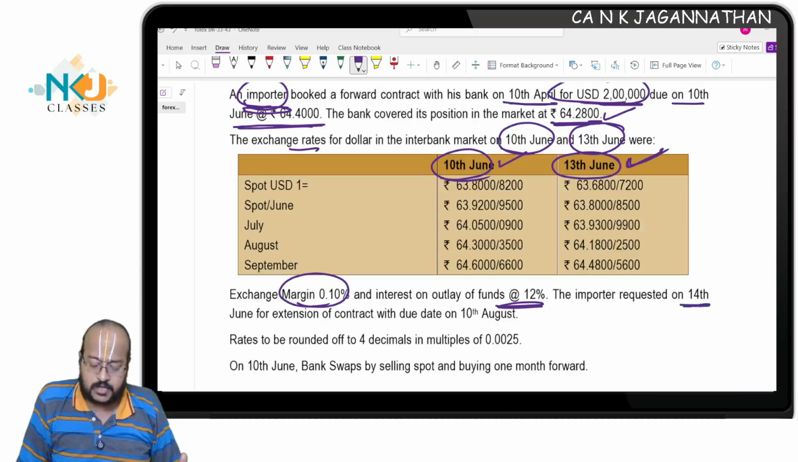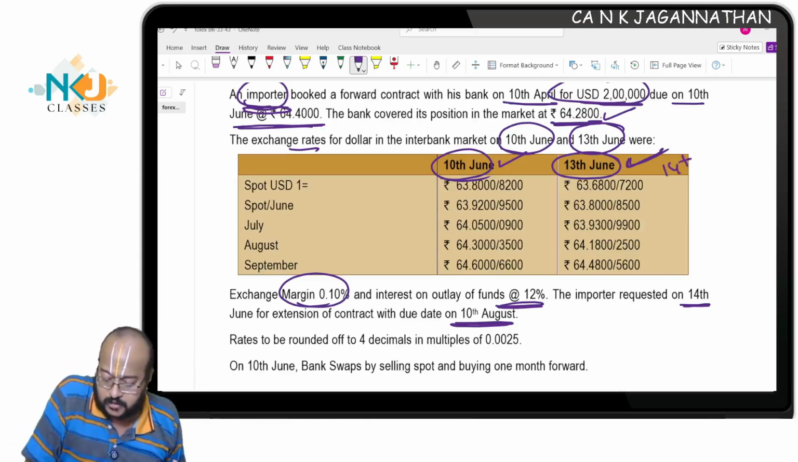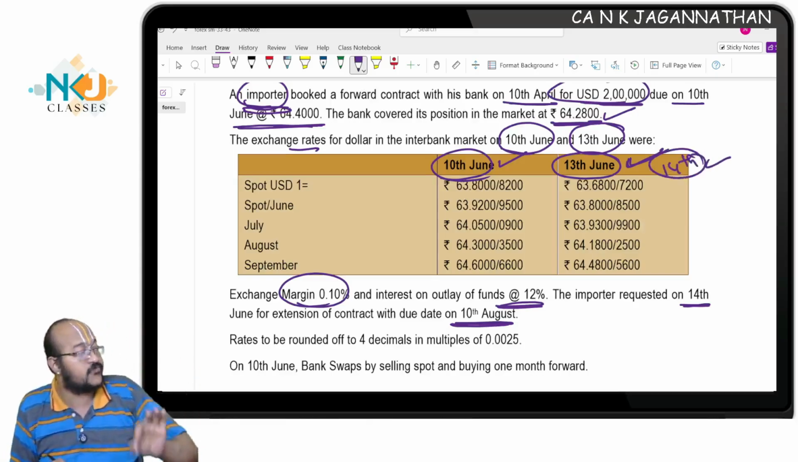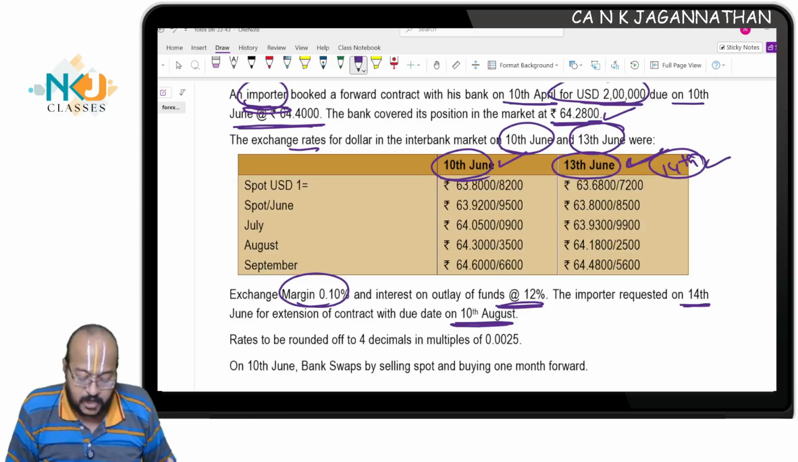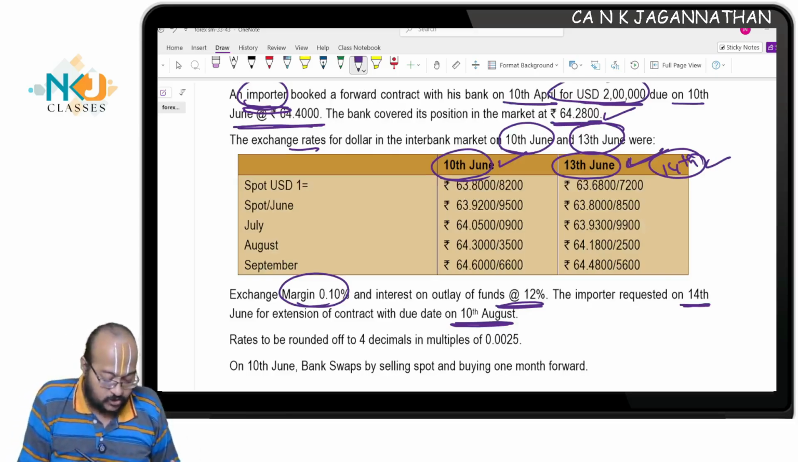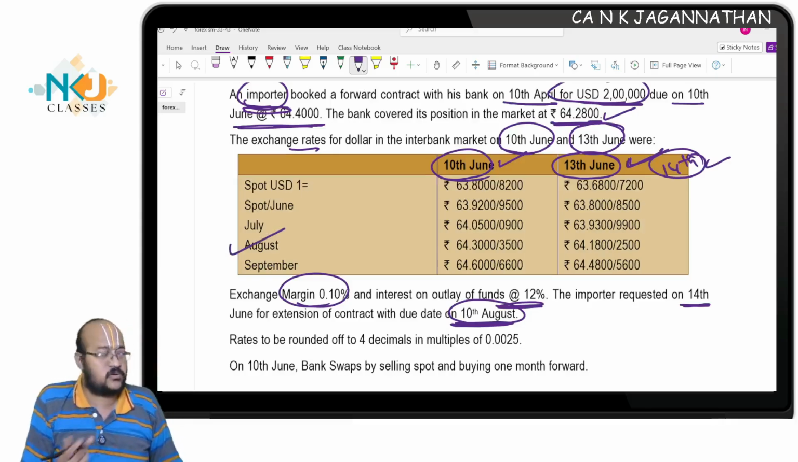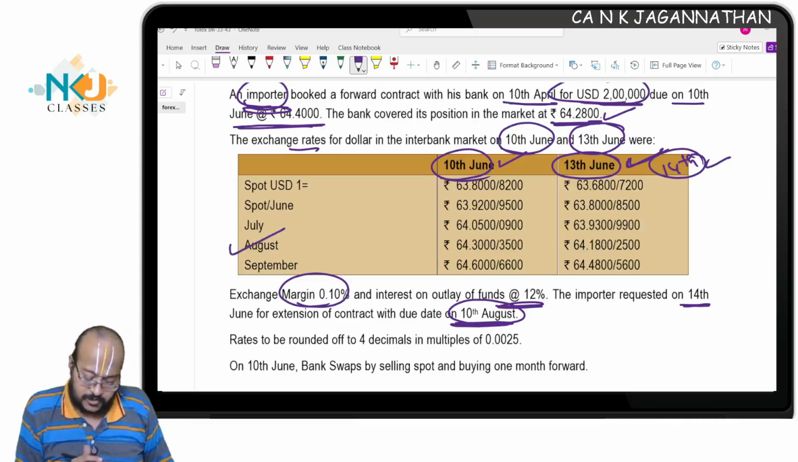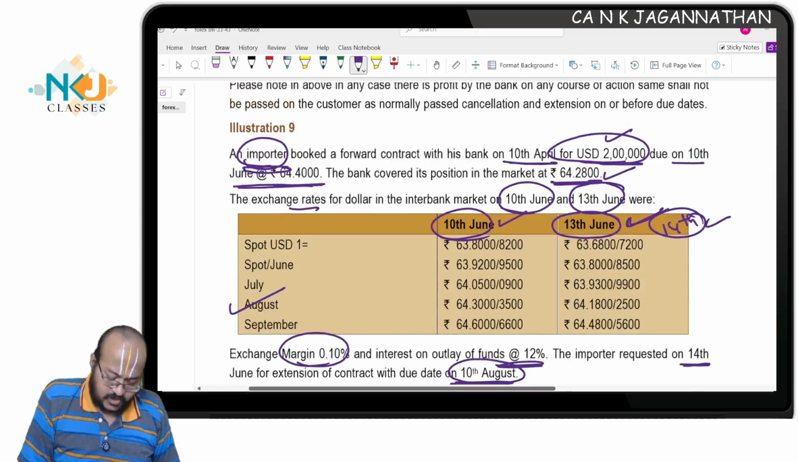The importer requested on 14th June for extension of the contract with the due date of 10th August, which means the importer came on which date? 14th. The importer came on 14th after a period of 3 days. After a period of 3 days, the automatic cancellation provision should be applicable. Okay, assume August, he wants to take August forward.